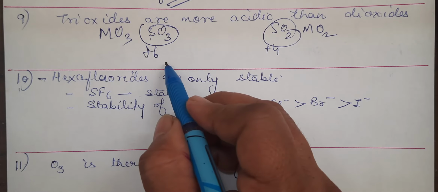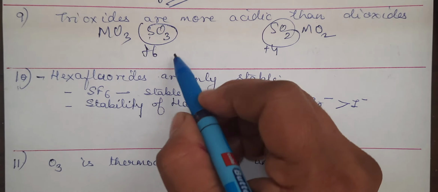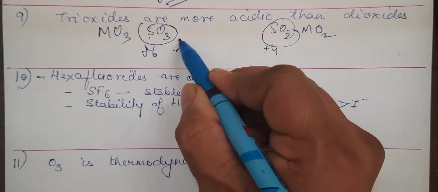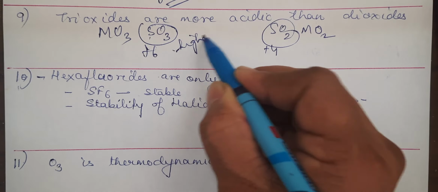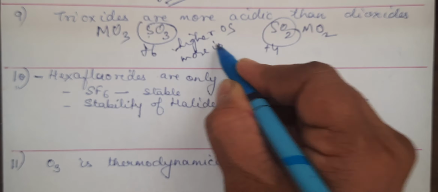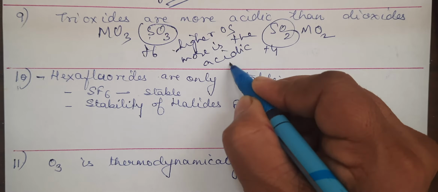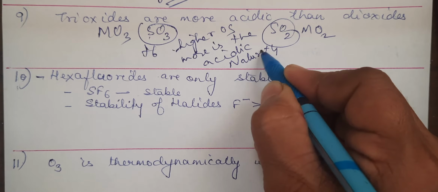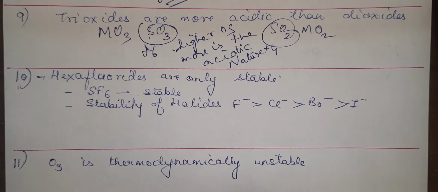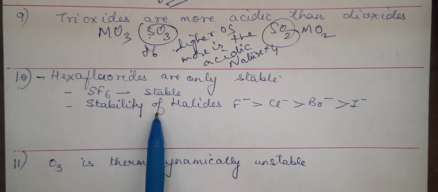Yesterday only I discussed in the previous video which I have shared with you that higher the oxidation state, more is the acidic nature. If any such oxides are asked, you will always compare oxidation state.